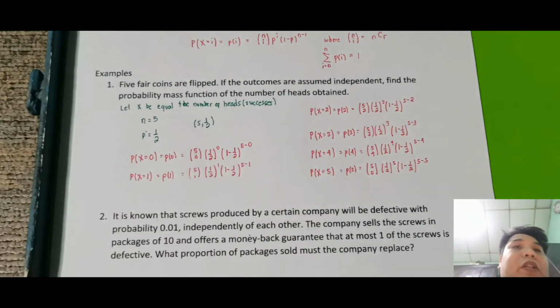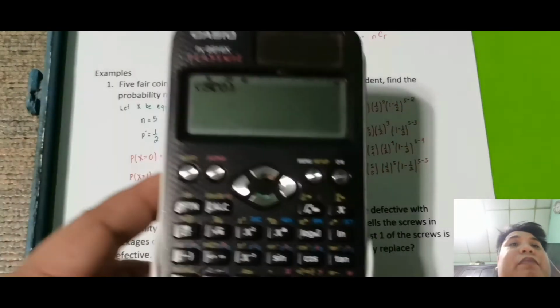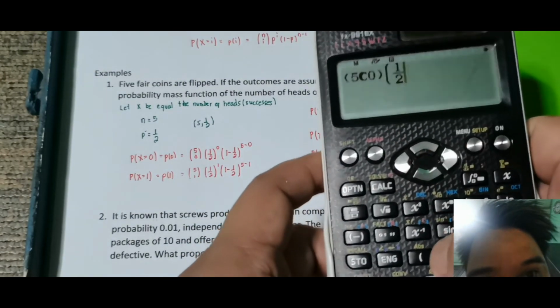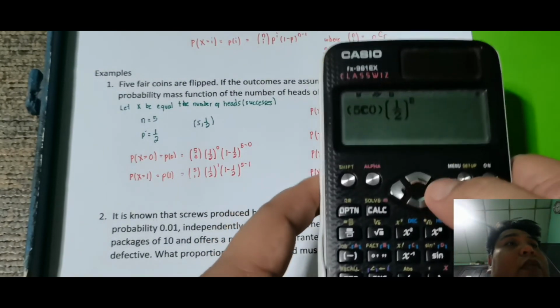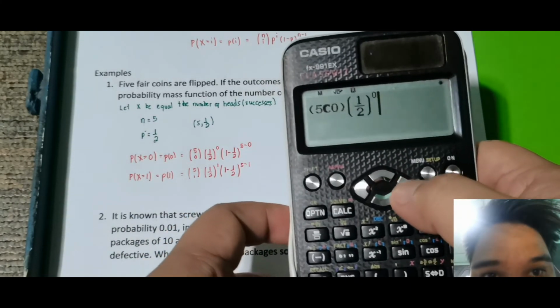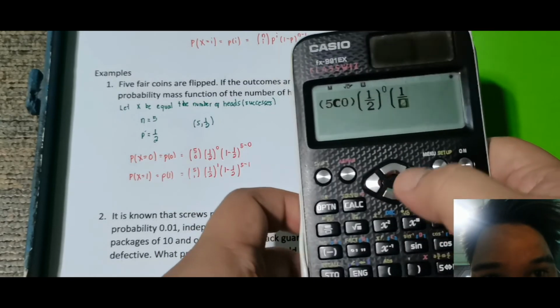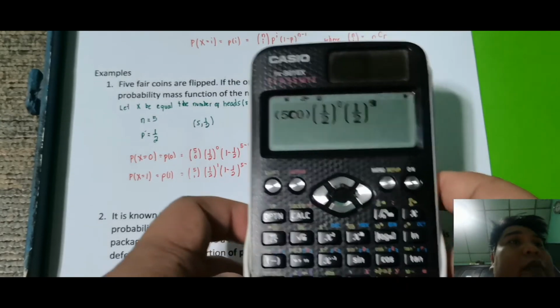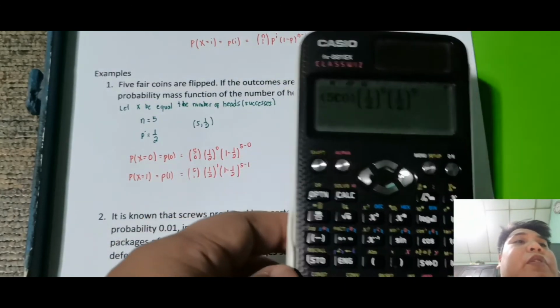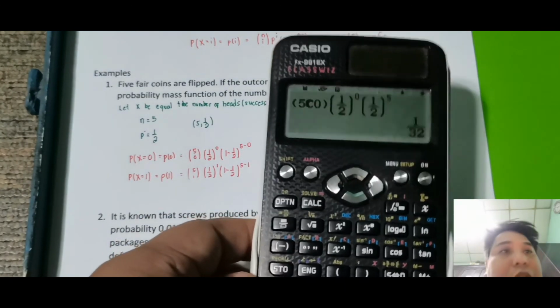So isa lang papakita ko, pwede nyo naman ang gawin. So ang gagawin nyo lang, this is just mag-multiply tayo. Una is 5 taken 0, then this is 1/2 raised sa 0. Okay, then meron 1 minus 1/2 is 1/2 din, raised sa 5. Okay, so ganyan yung take. So 5 taken 0, 1/2 raised sa 0, then 1/2 raised sa 5. So that is simply equal sa 1/32.